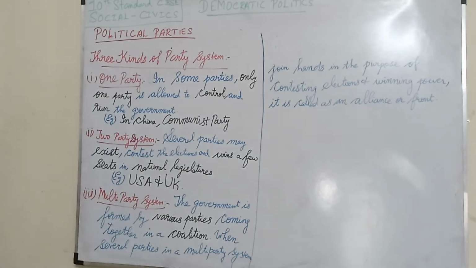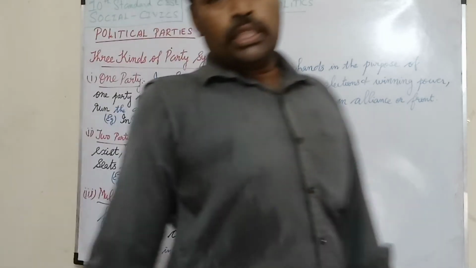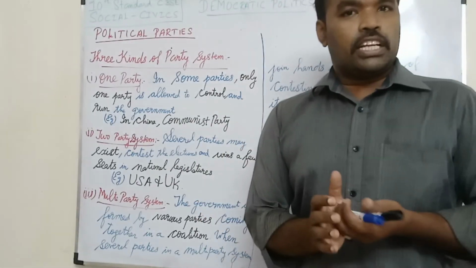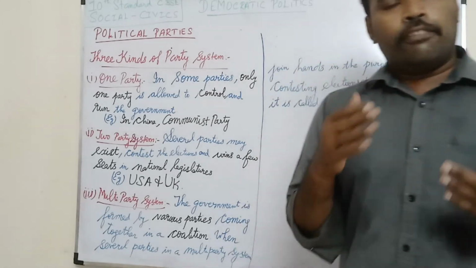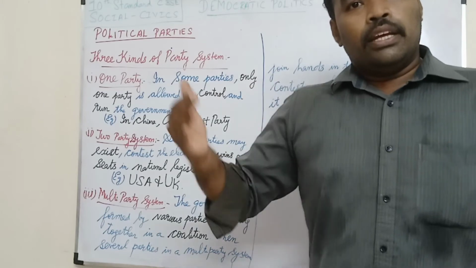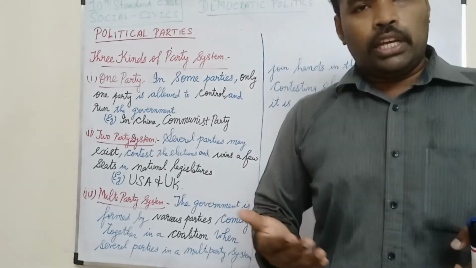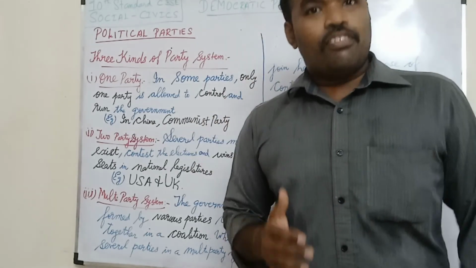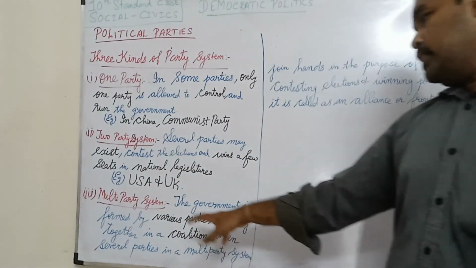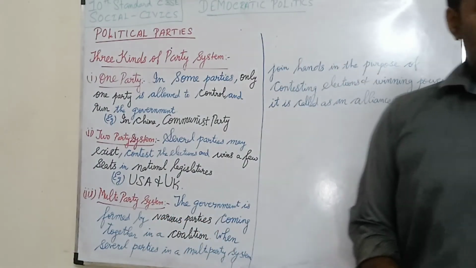Next one is multi-party system. Various parties contest in the elections, and if suppose the majority is not met, then they will join hands in an alliance and finally rule the government. A coalition government will be happening. That is said to be a multi-party system, where the government is formed by various parties coming together in a coalition.